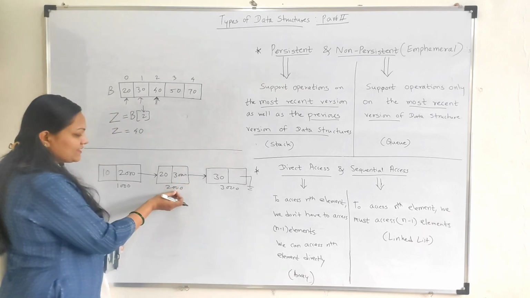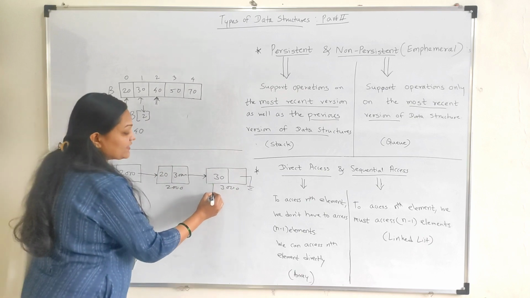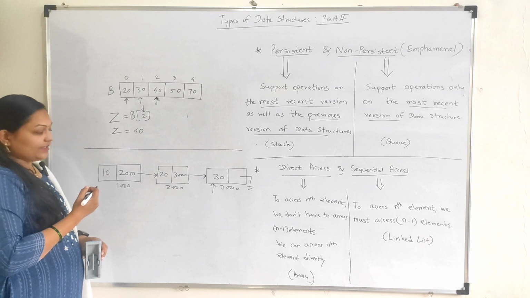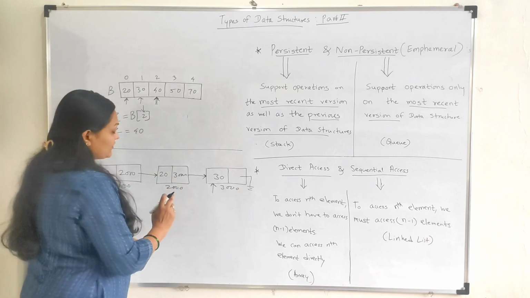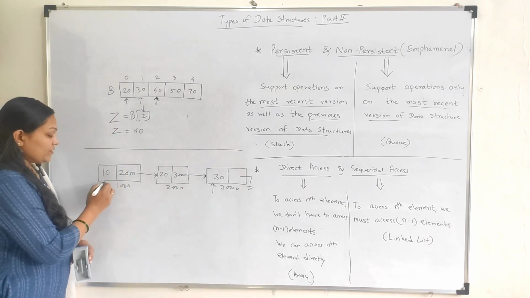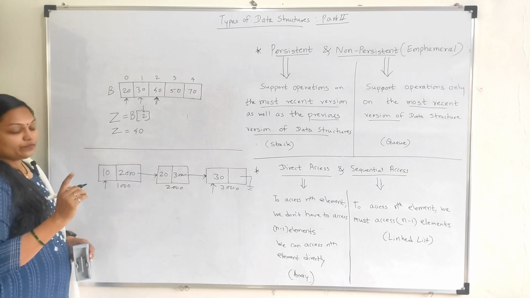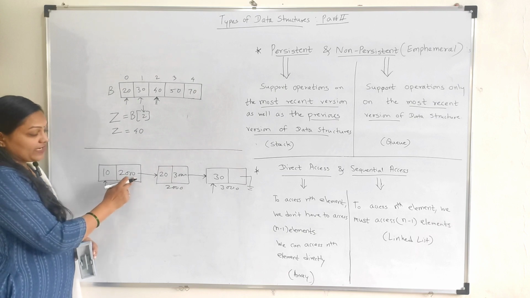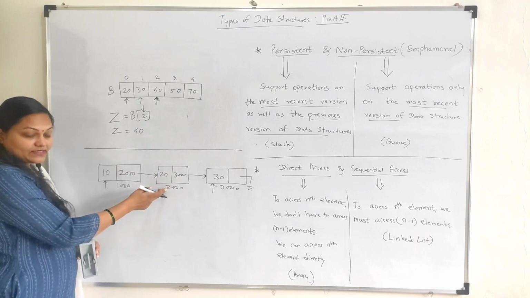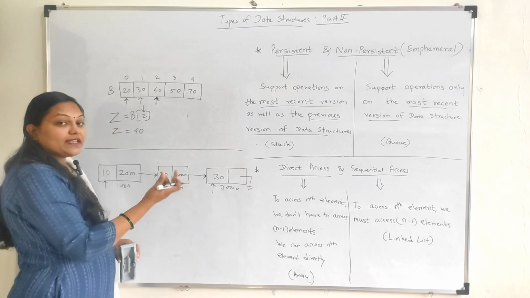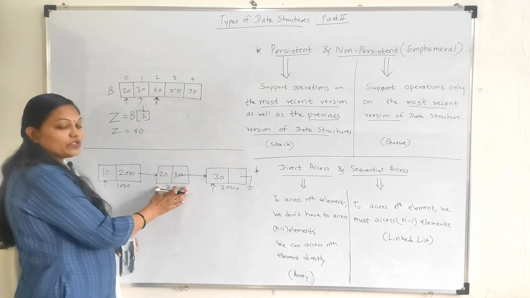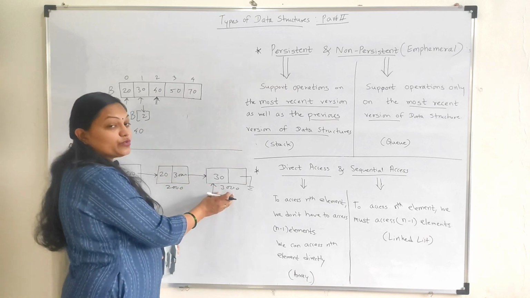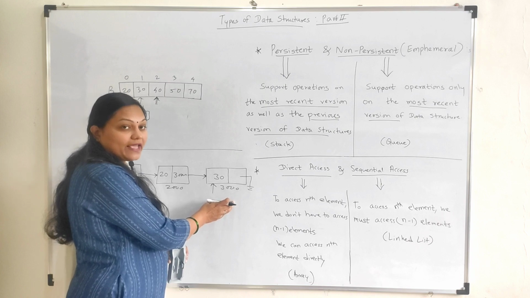Now if you want to access any particular element from this data structure, how can we access it? In this case, we first need to visit the first element. This is the first element in this linked list. Then we need to find out the address of the next element, so we'll get where the next element is. Then we move here, and we'll get where the next element is. And then we'll reach the data which you want to access.